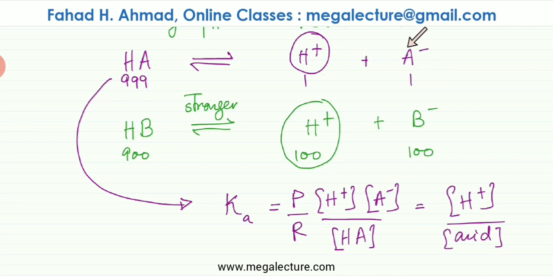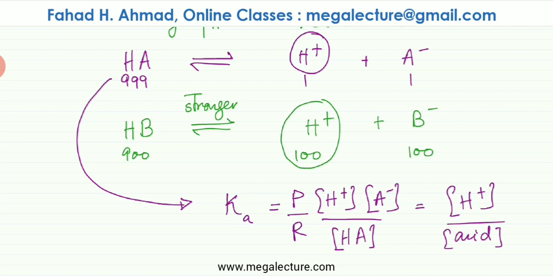So if fewer products are formed, the reactants would be greater, the products would be lesser, and the K value would come out to be less. If more products are formed, more dissociation happens, like in the second case. So the products would be more, the reactants would be lesser, and the Ka value is going to be higher. So Ka actually measures the extent of the dissociation.